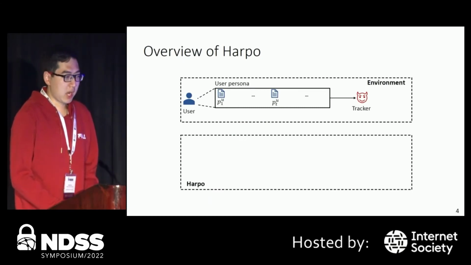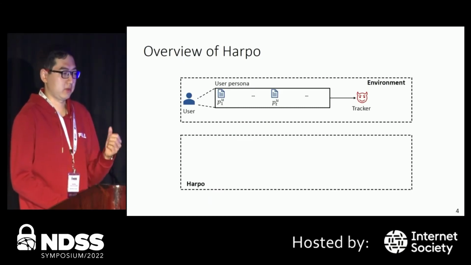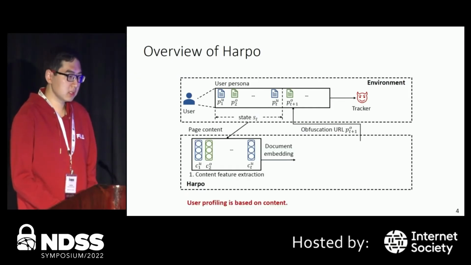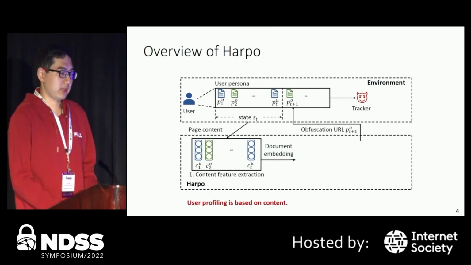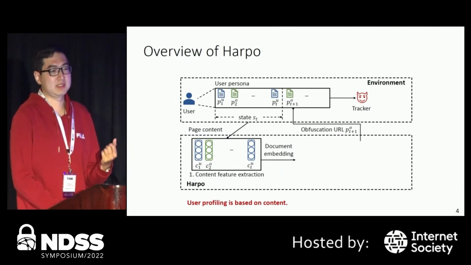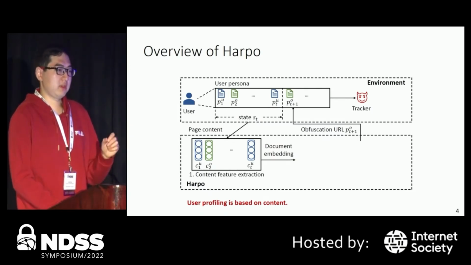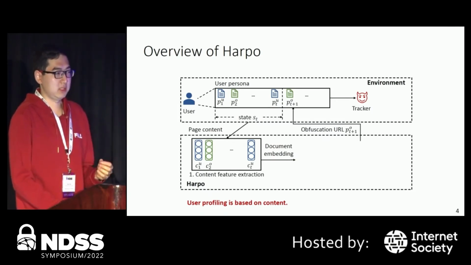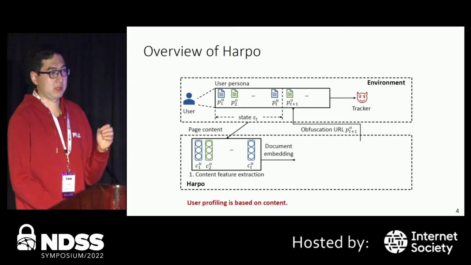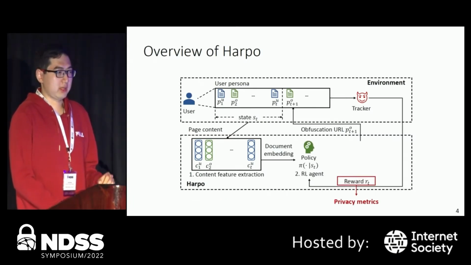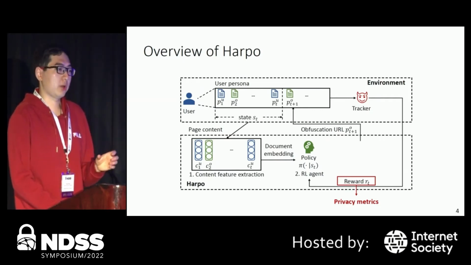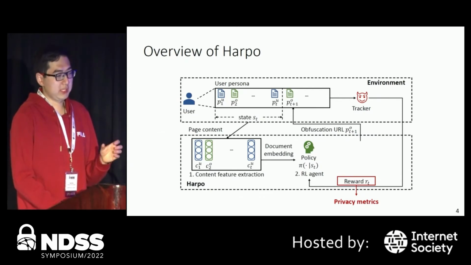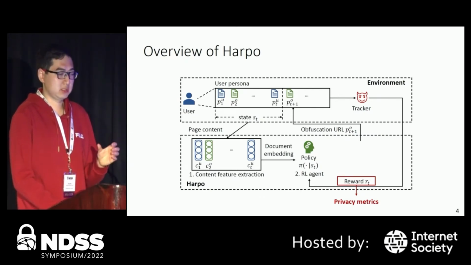At high level, HARPO interleaves web pages visited by users with obfuscation URLs. Specifically, it starts by extracting the content features of the web pages visited by users and featurizing them using embeddings. The reason that we want to extract the content of the web page is because in our threat model, we assume that the user profiling model is based on the content. Next, we train a reinforcement agent to select the obfuscation URLs in order to optimize a reward. So the reward here will be any one of the privacy metrics we define later.